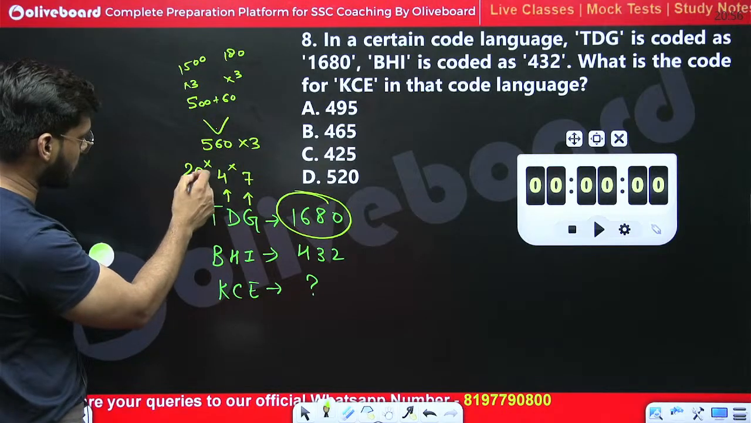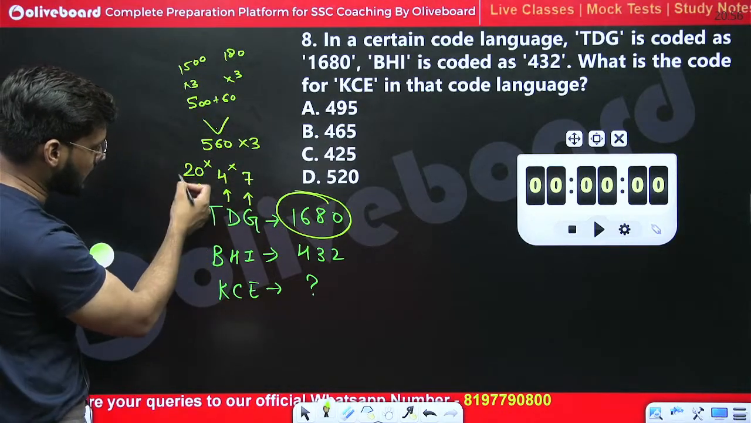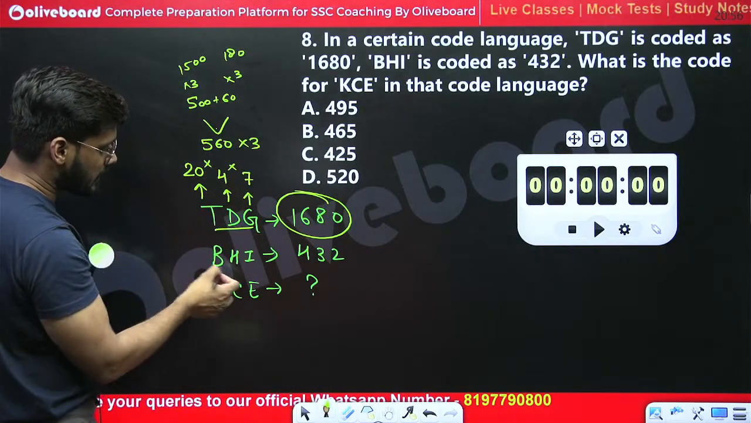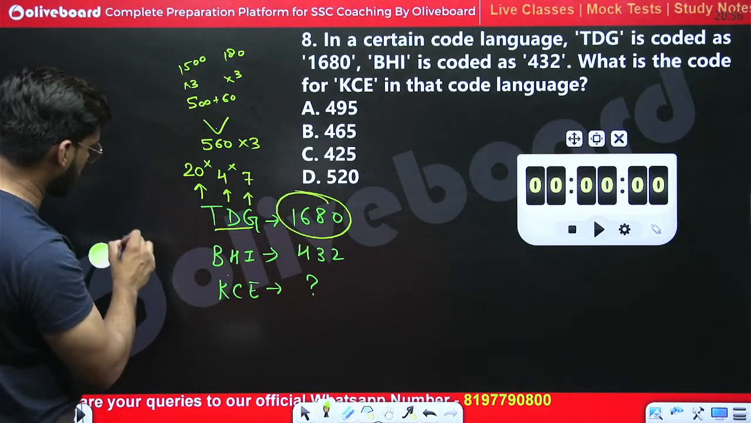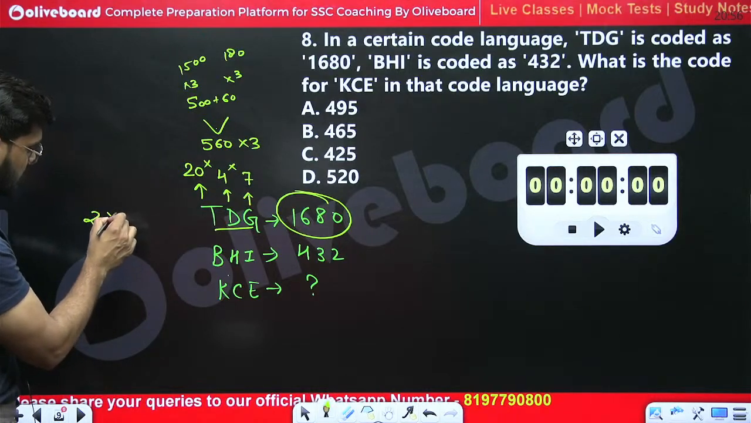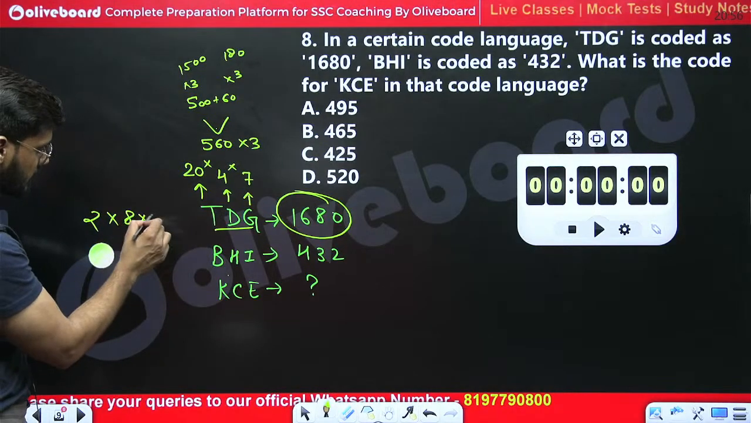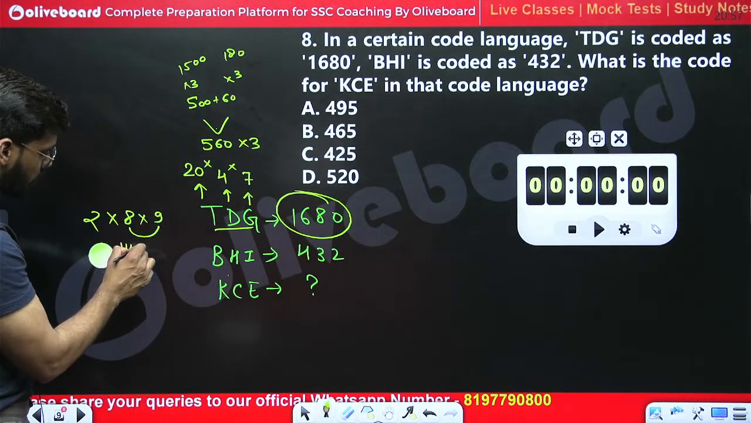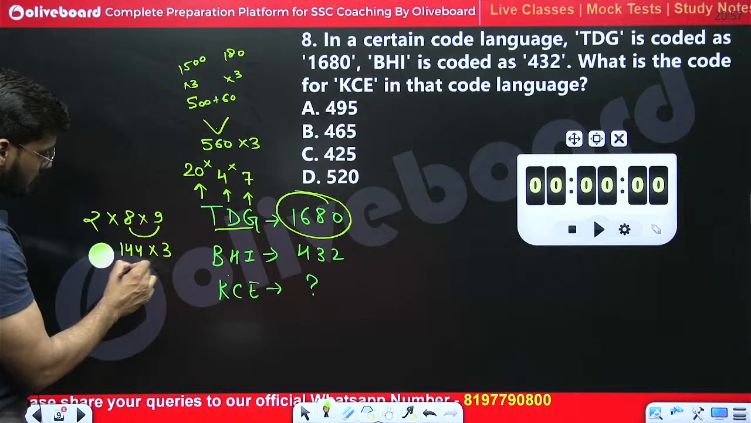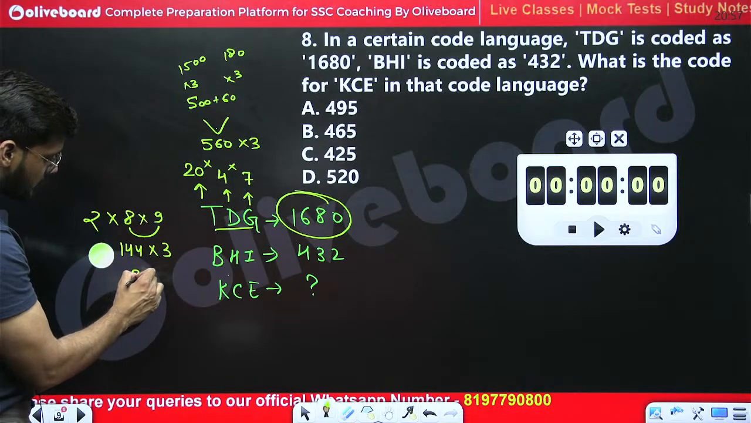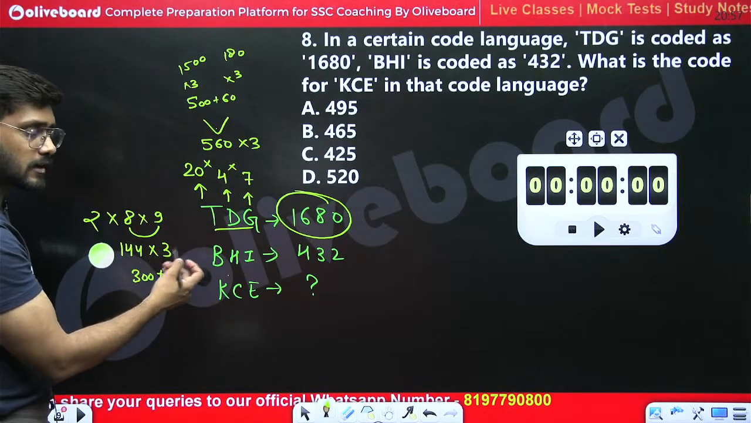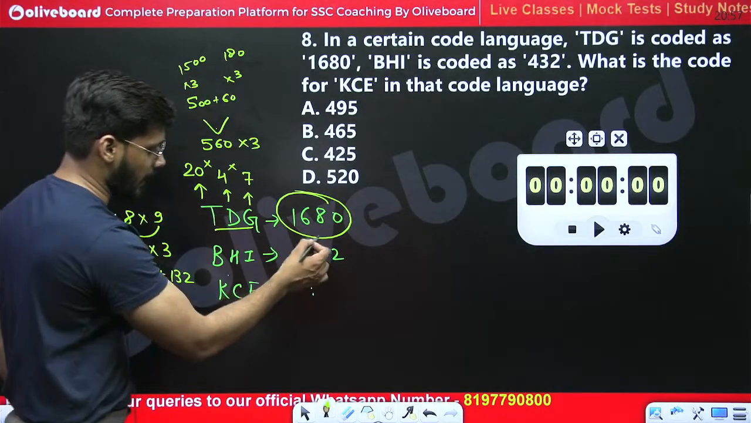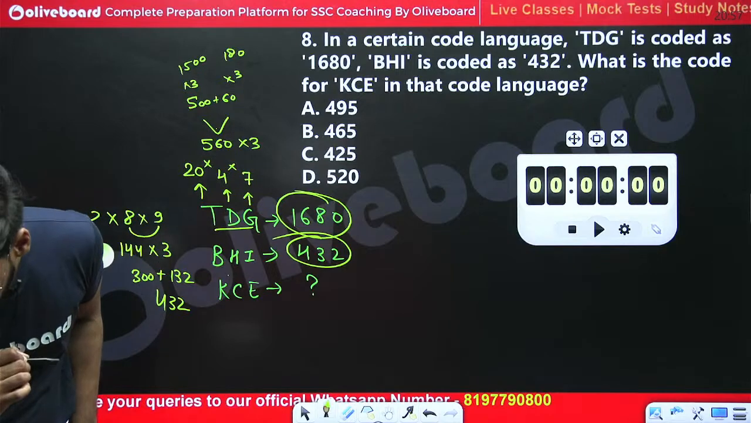So 24 and 7, after multiplying all these numbers, multiplied with the final number 3, because we have 3 letters. If we follow the same logic over here, B comes at 2, H comes at 8, and I comes at 9. 9 into 8 is 72, 72 into 2 is 144, and if we multiply by 3, we have 300 plus 44 into 3, 132, then we will get 432. Yes, we have this option 432.